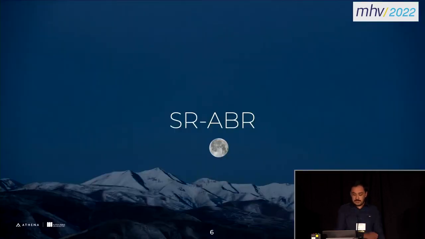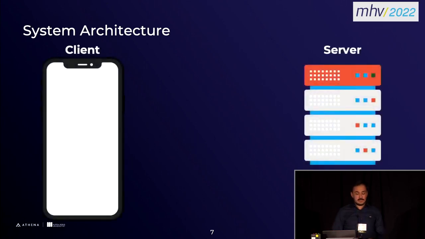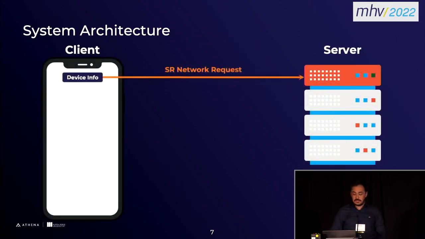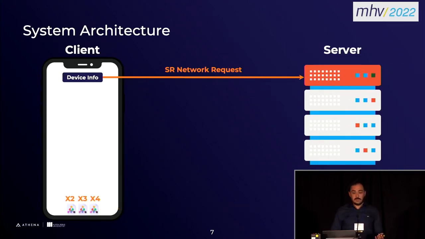So let's just jump into the system's architecture. We will have the brief architecture here. So the SR-ABR, what we did was a standalone Android application. And the first time the application launches, it just collects the device information and sends the server a request asking for the set of SR networks. Then the server sends back the suitable SR networks to the client, and then these deep neural networks are stored on the client side, and they will be used on the upcoming playback sessions.